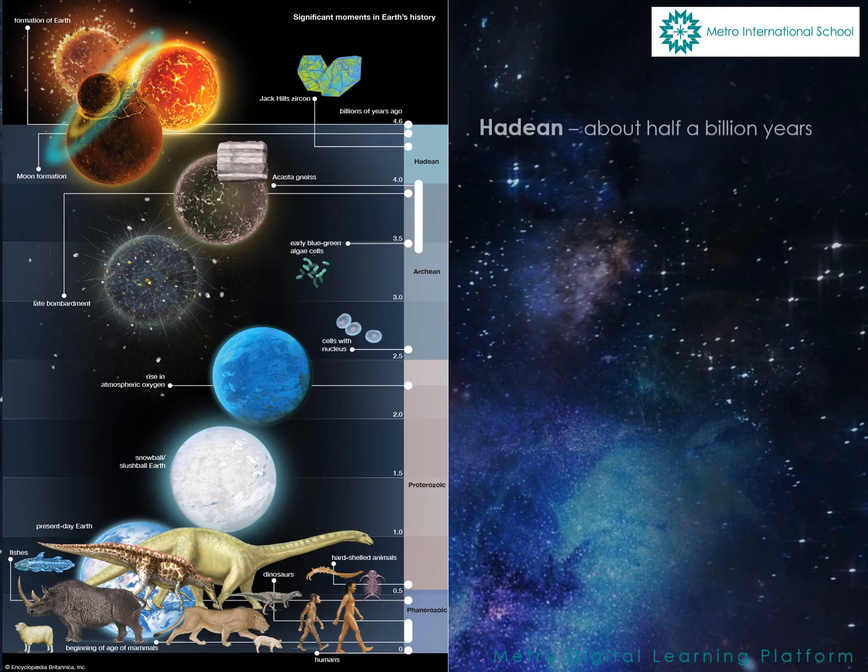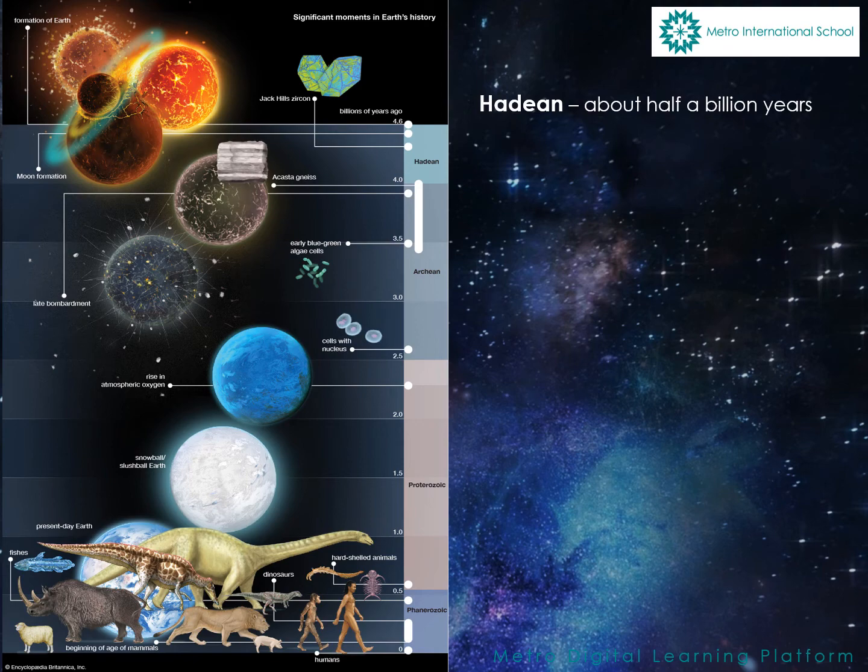The first eon is called Hadean. About half a billion years ago, Earth was just a hot ball of rock and the solar system was forming, including moon, comets, and asteroids.